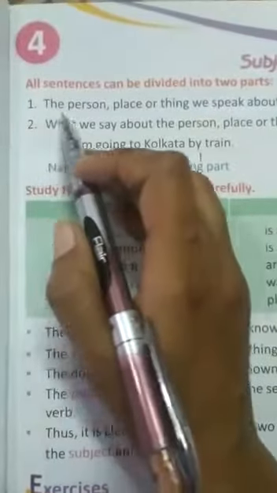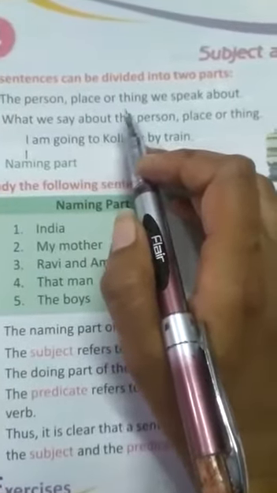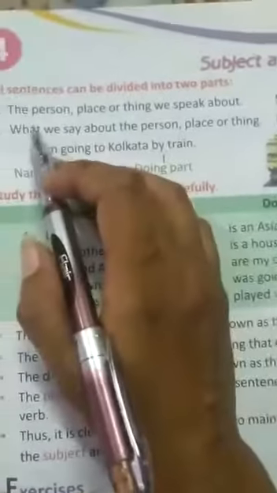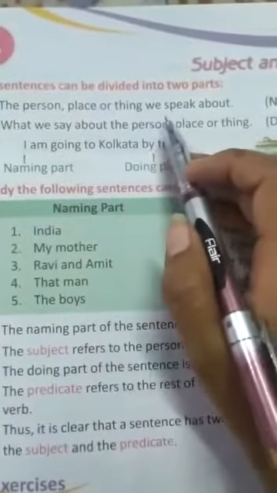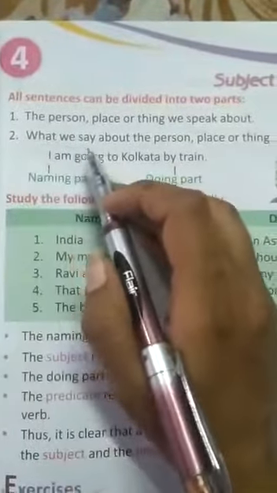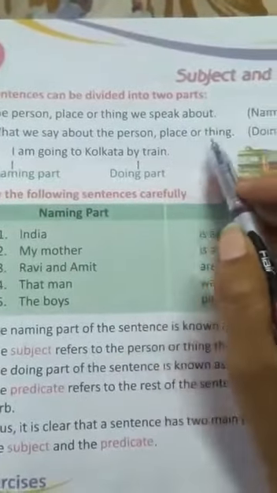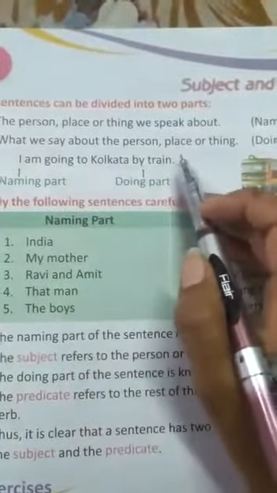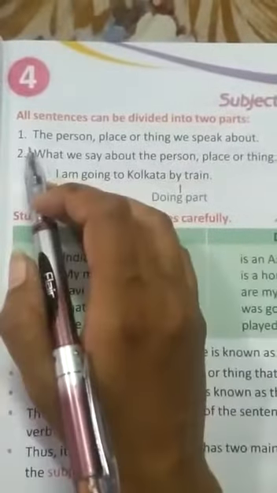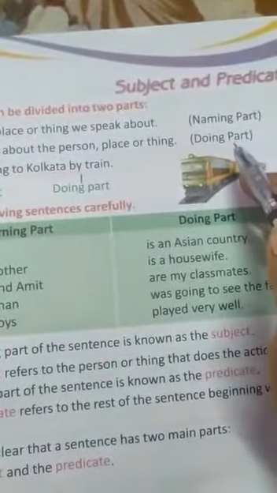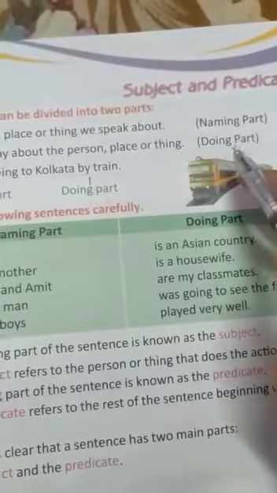Number 1, the person, place or thing we speak about is the naming part. And second, what we say about the person, place or thing is the doing part. Okay? Every sentence has two parts, naming part and doing part.